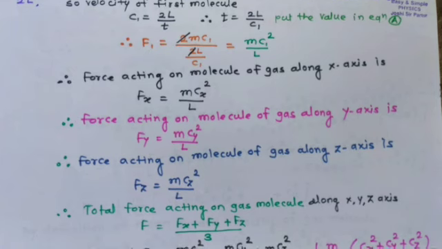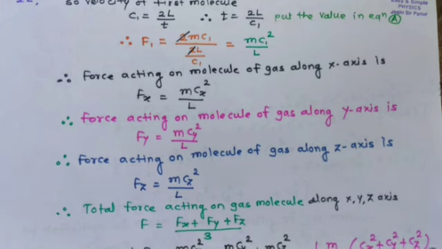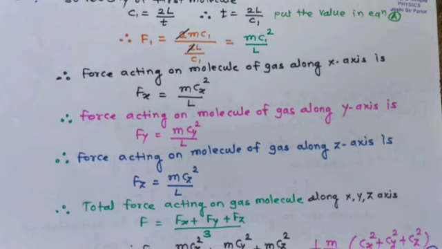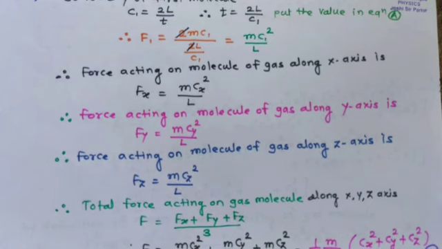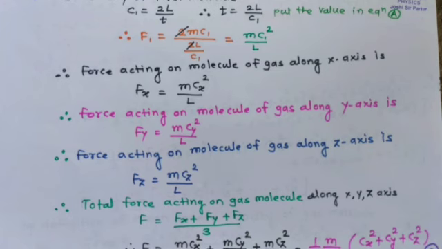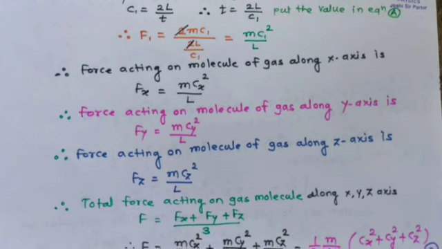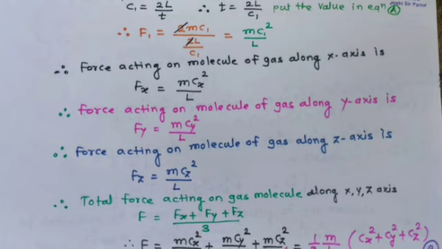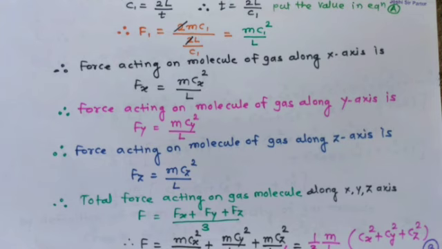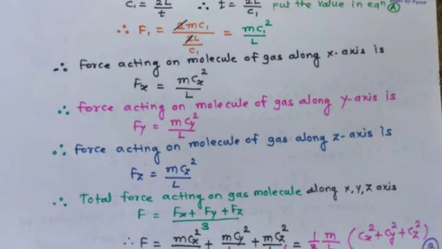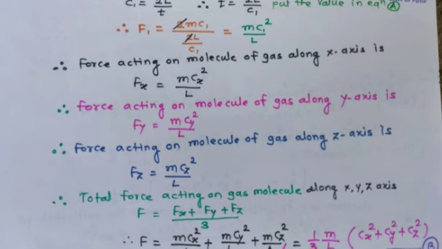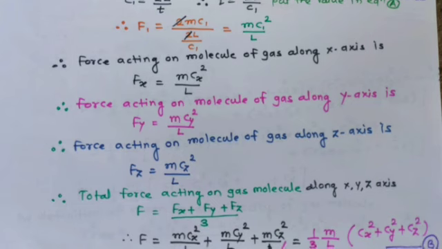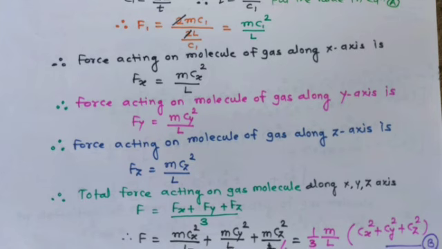Similarly, the force acting on the molecule of gas along the x-axis can be written as Fx equal to m cx square upon L. The force acting on the molecule along the y-axis, Fy, is equal to m cy square upon L. Therefore, the force along the z-axis, Fz, is equal to m cz square upon L. So the total force acting on a gas molecule along the x, y and z axes is F equal to Fx plus Fy plus Fz upon 3.